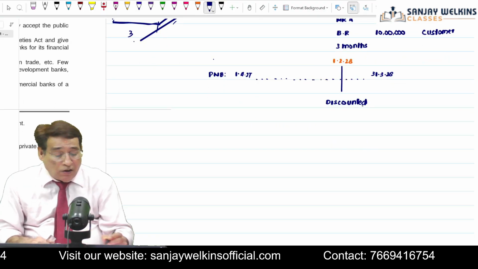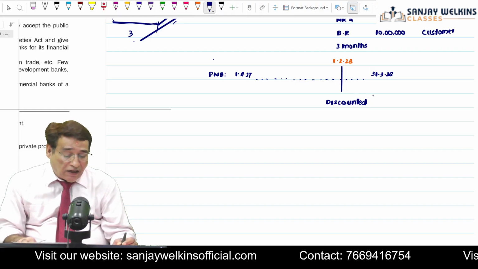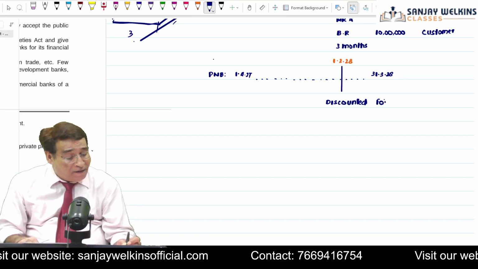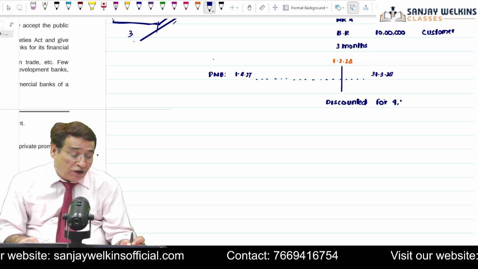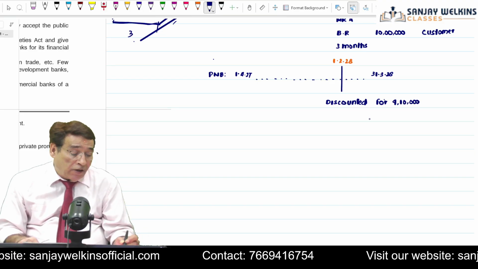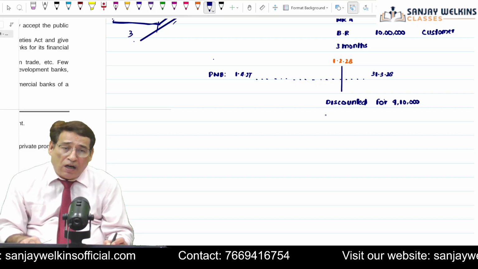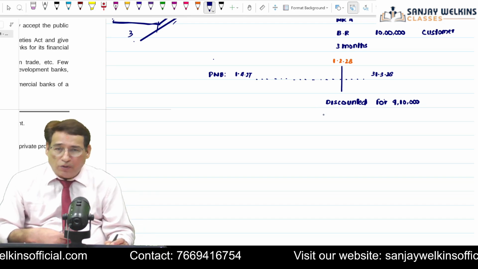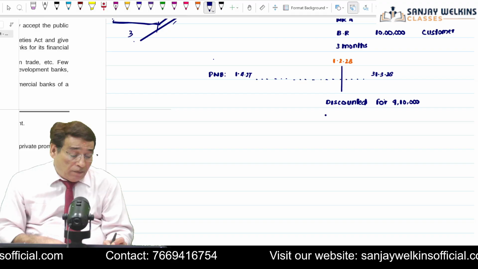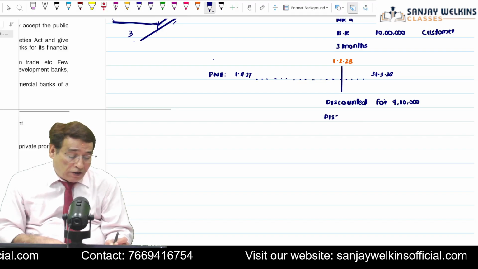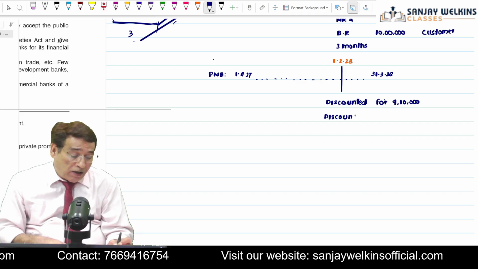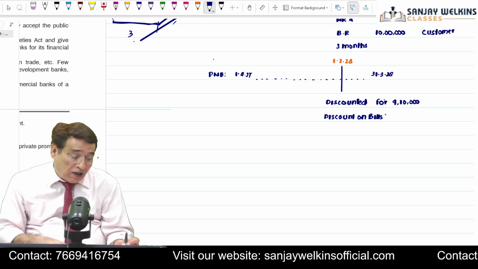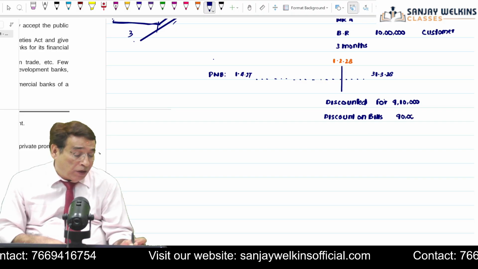So let us say Mr. A got the bill discounted and the bill is worth rupees 10 lakh. We presume that he gets the bill discounted for rupees 9,10,000. When I say he got the bill discounted for 9,10,000, what does it mean? It means the bank is going to charge something, because the bank will tell us that we will have to wait for the next 3 months, so we are going to charge for the same. This is called discount on bills. For discounting this bill, the bank is going to charge 90,000 rupees.